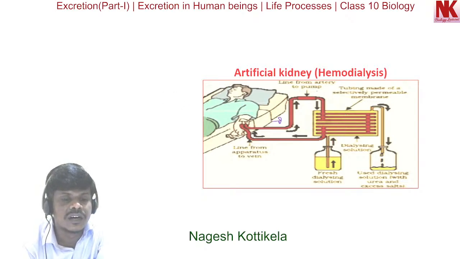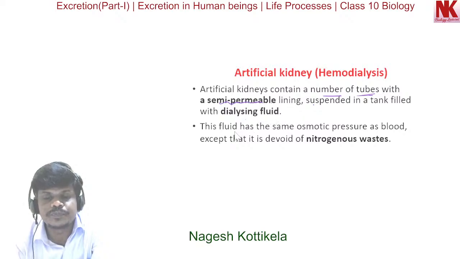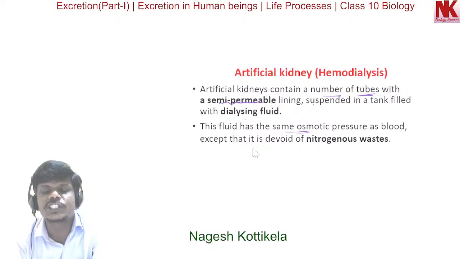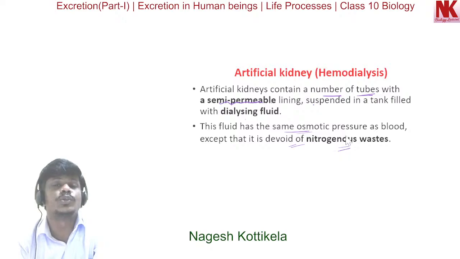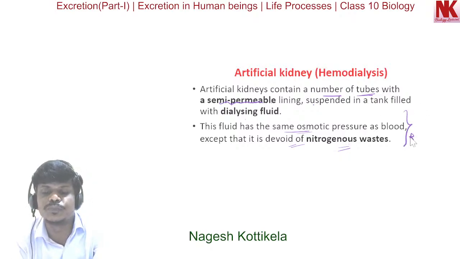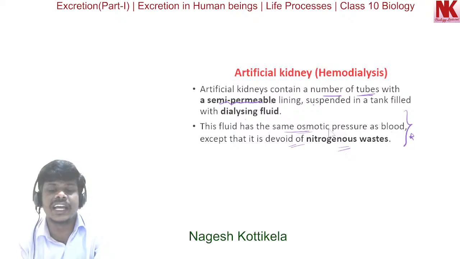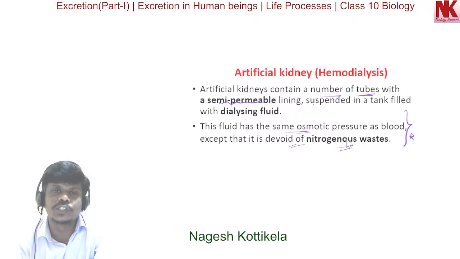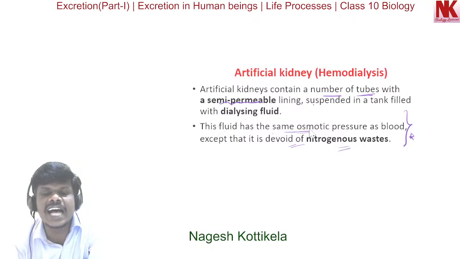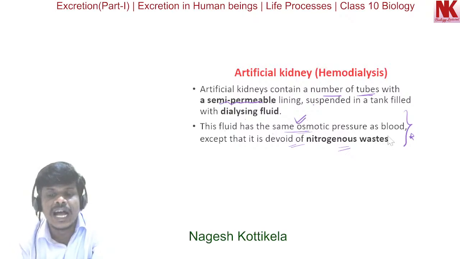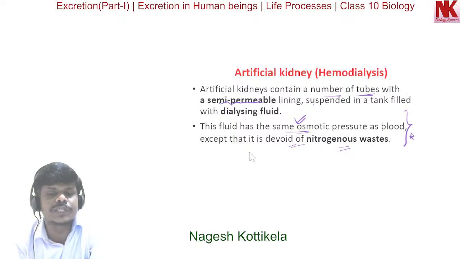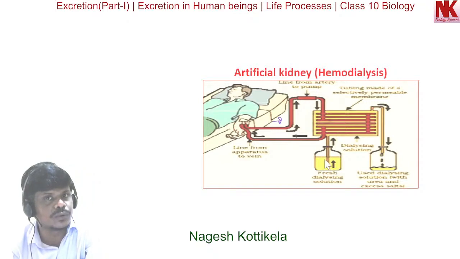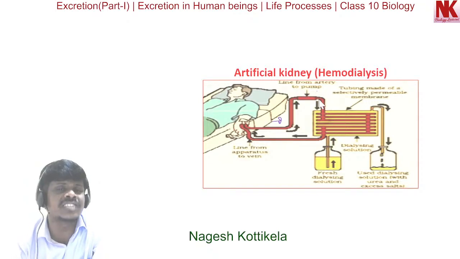Now this fluid has the same osmotic pressure as blood, except that it is devoid of nitrogenous waste. So the difference between the dialyzing fluid and the blood is that here the nitrogenous waste is absent. This dialyzing fluid does not have nitrogenous waste. The blood taken from the patient has nitrogenous waste.